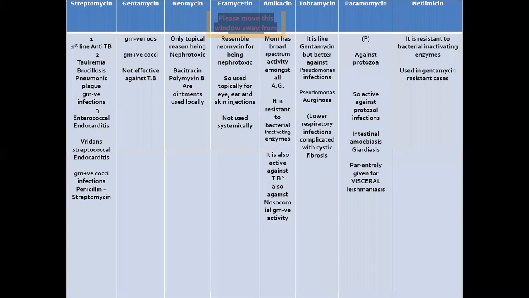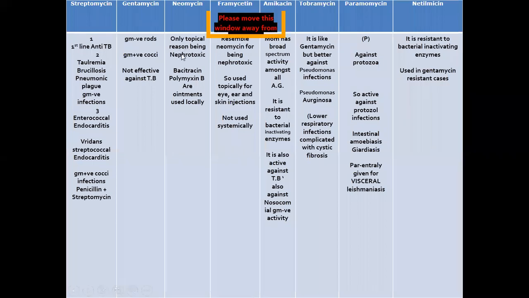Now second is gentamicin. Gentamicin is mostly active against serious gram-negative infections, which I have discussed. Then gram-positive cocci, again the enterococcal and streptococcal infections. But gentamicin is not effective in tuberculous infections.